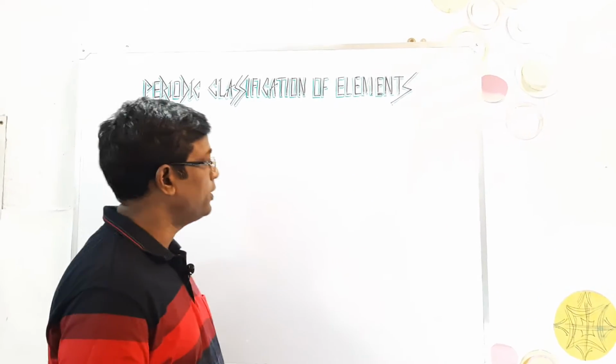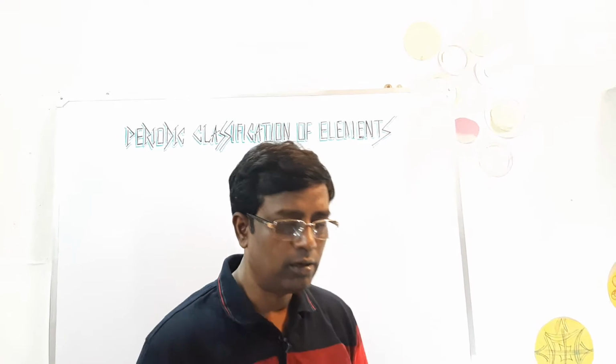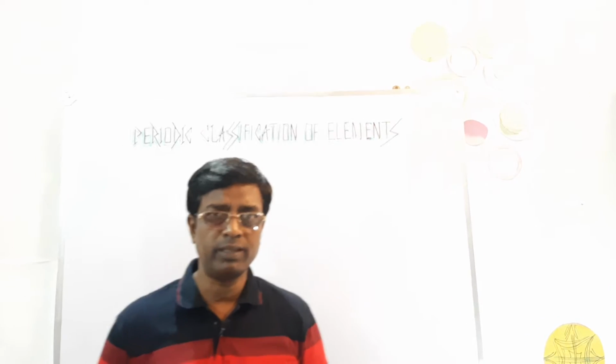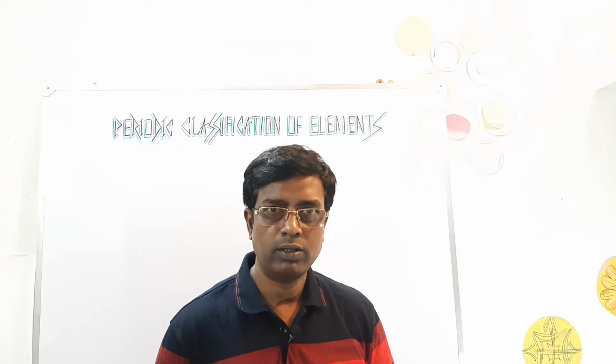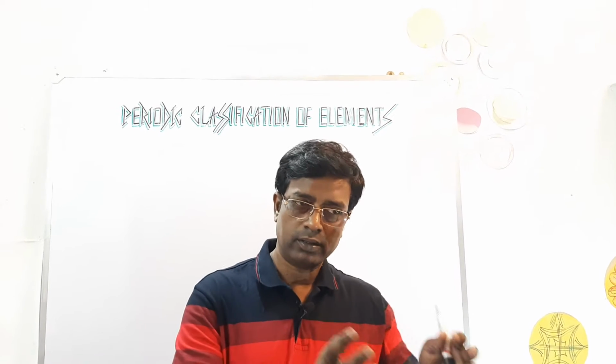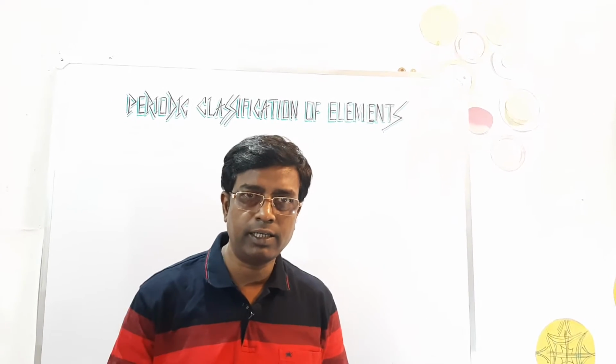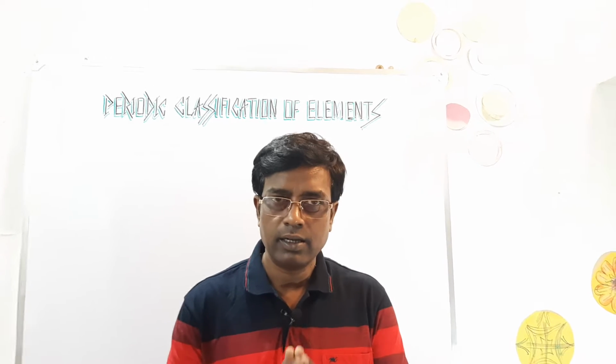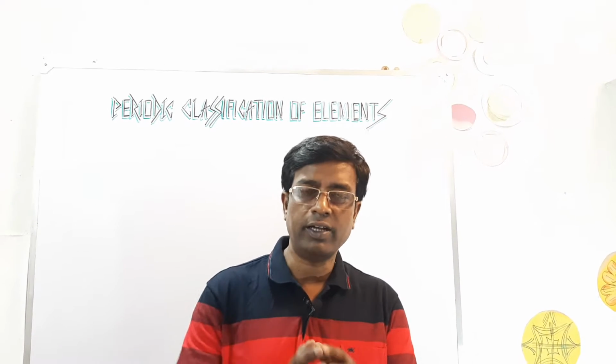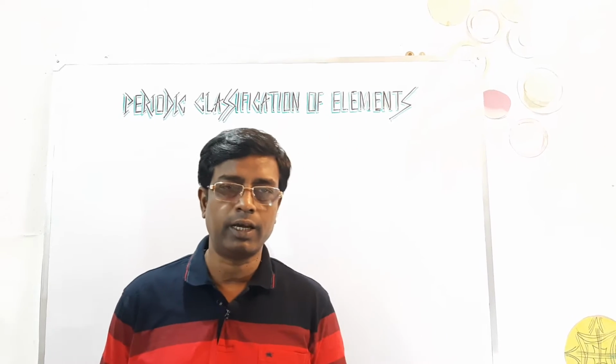We will introduce periodic classification of elements, and Dobereiner was the famous chemist who tried to classify the then available elements into groups. He found a pattern in similarities of chemical properties and identified three elements in a group based upon their similarities in properties. He called each of these groups triads, as in each triad there are three elements.